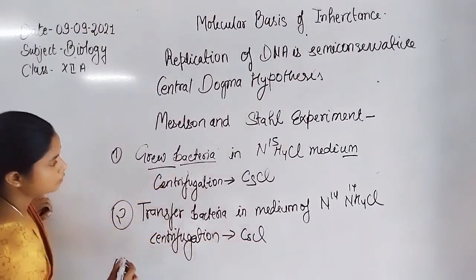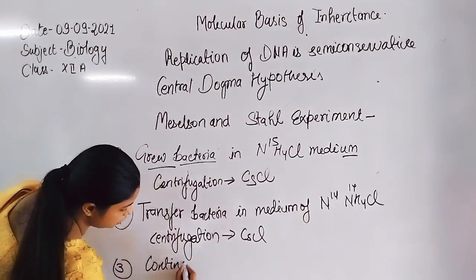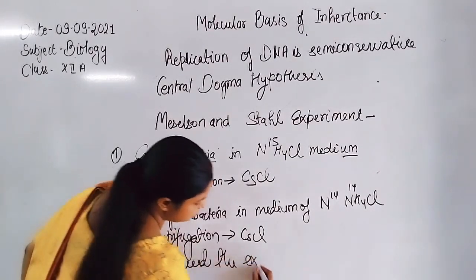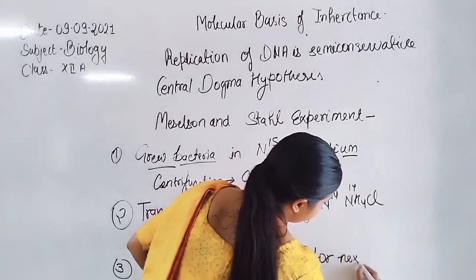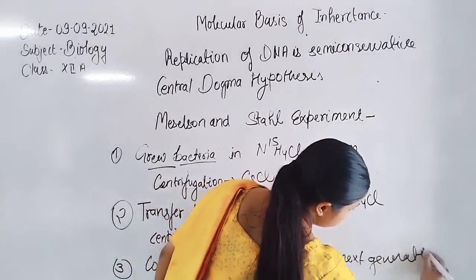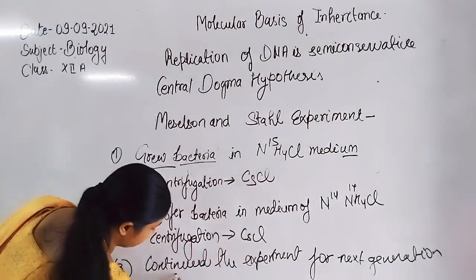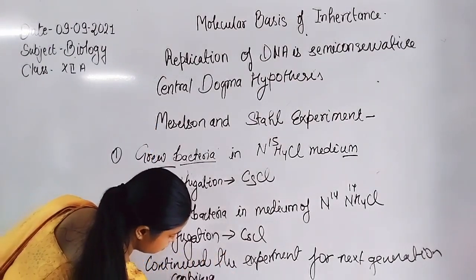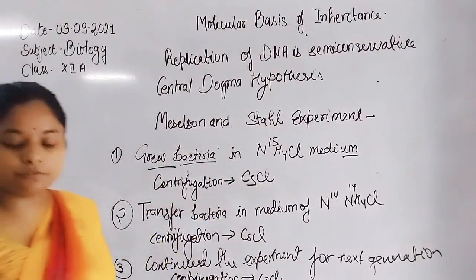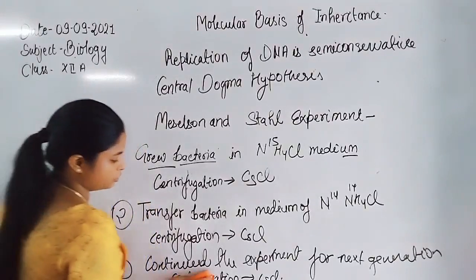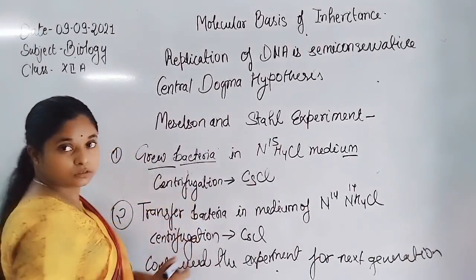In the third experiment, they continued the experiment for the next generation, then centrifugation and cesium chloride again.